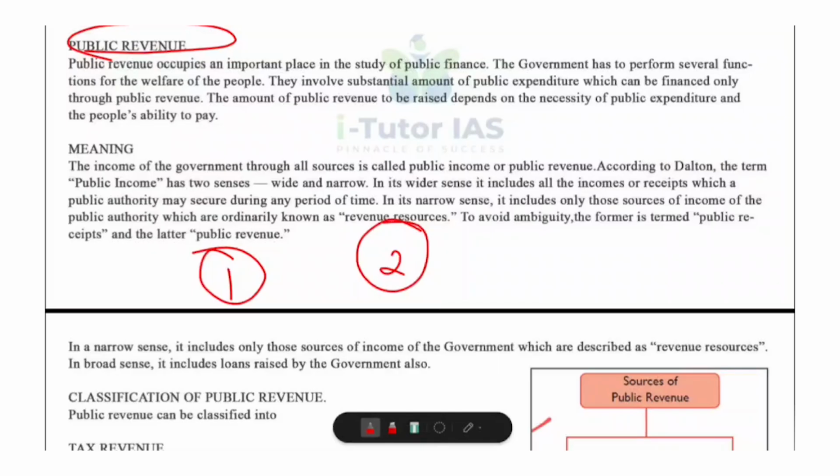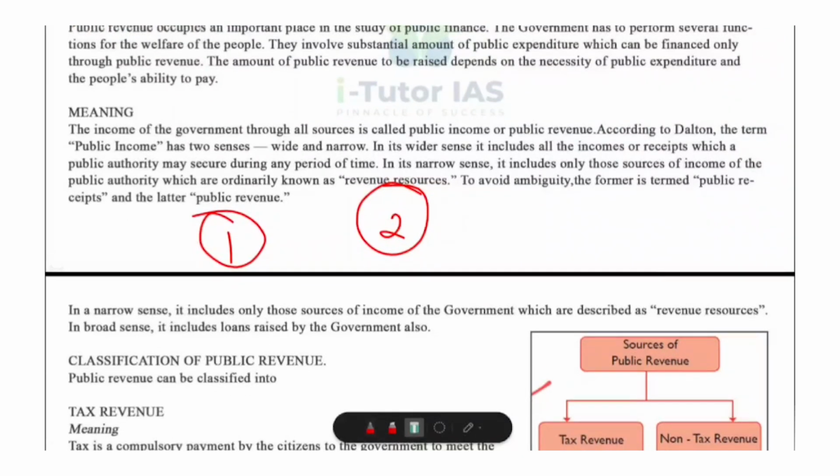Okay, so imagine you are running a big school. You have to pay for teachers, books, building maintenance, cleanliness, electricity, etc. So to manage all this, you need income from fees or donations. Similarly, the government runs a school of the entire country and needs public revenue to finance all its responsibilities and welfare activities.